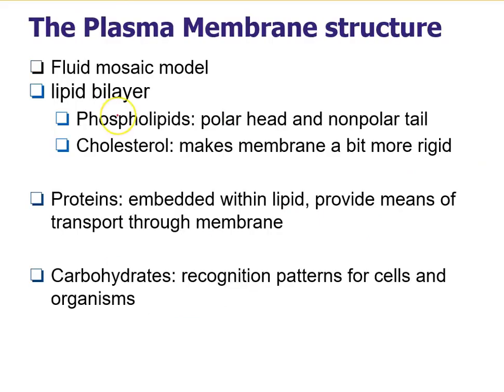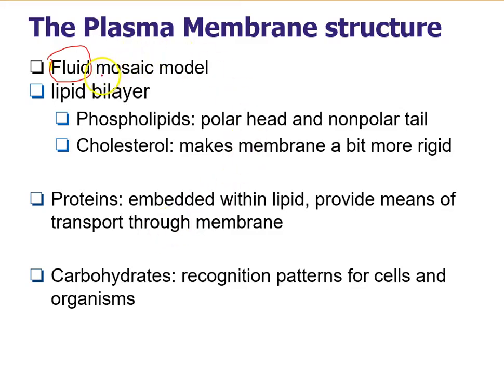Okay, and now let's focus on the plasma membrane structure. We say the plasma membrane is like a fluid mosaic model. What does it mean that the plasma membrane is a fluid model? It means that the plasma membrane is not rigid, but rather fluid. And the fluidity is crucial for various cellular processes, including the movement of molecules and the flexibility of the membrane itself.